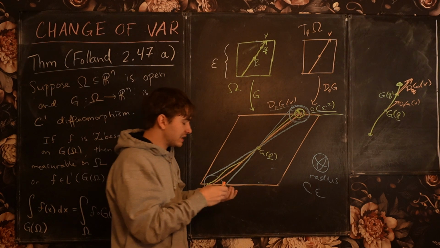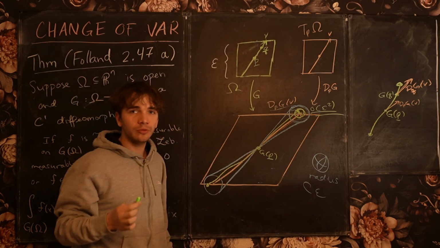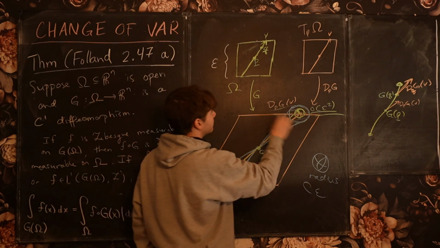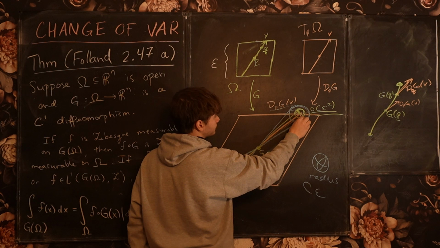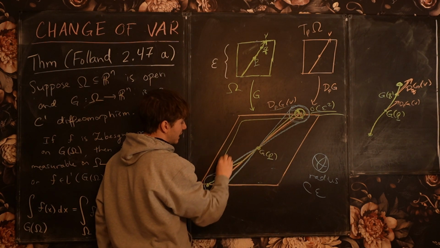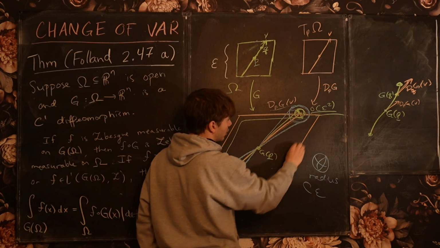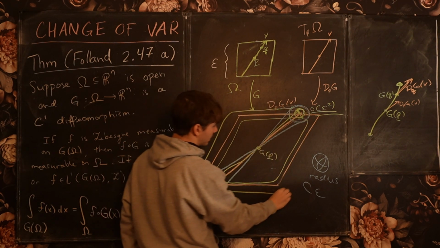So what that means is that if I just look at where G sends the boundary of this cube, G is going to send the boundary of this cube into some region, but that region is an epsilon squared neighborhood of my parallelepiped.